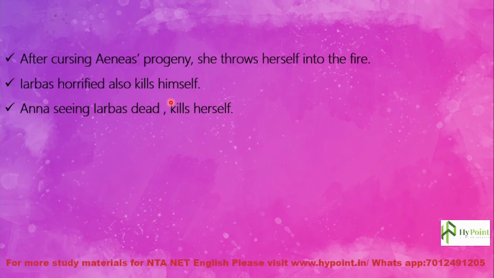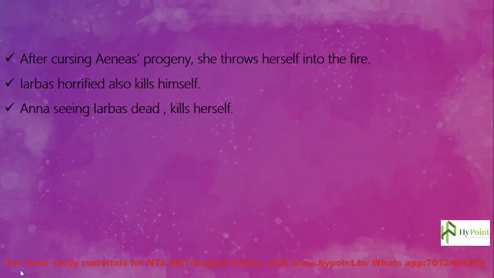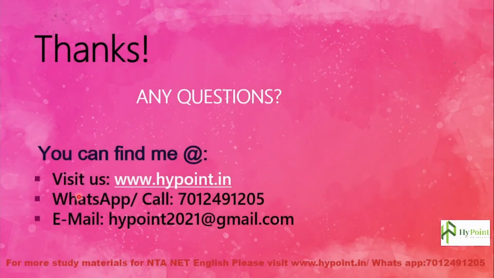Dido, out of frustration in love. Arbus, by seeing that Dido is no more, and Anna, seeing Arbus is dead, kills herself as well. So that's how the story ends. The story has a horrible end, and for Dido we all have our pity and sympathy. Okay, so Aeneas's betrayal of Dido is a famous story that we all know, and Dido is considered a very beautiful, young and chaste woman who is faithful in love as well. So that's all about Dido, Queen of Carthage.